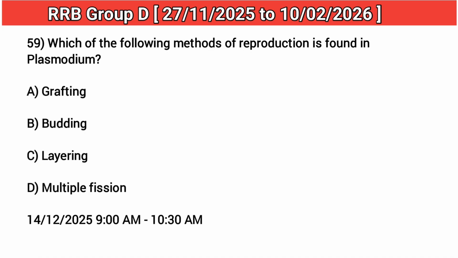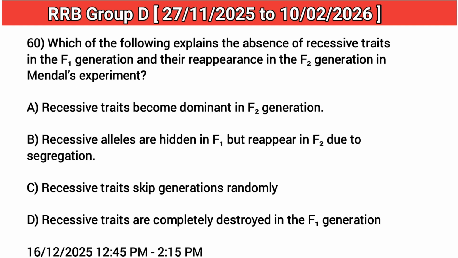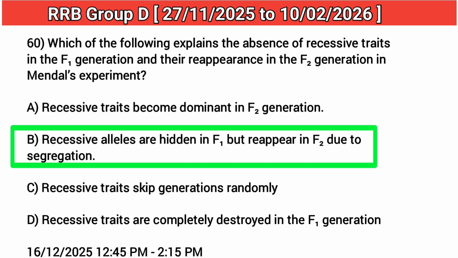59. Which of the following methods of reproduction is found in Plasmodium? Answer: D. Multiple fission. 60. Which of the following explains the absence of recessive traits in the F1 generation and their reappearance in the F2 generation in Mendel's experiment? Answer: B. Recessive alleles are hidden in F1 but reappear in F2 due to segregation.